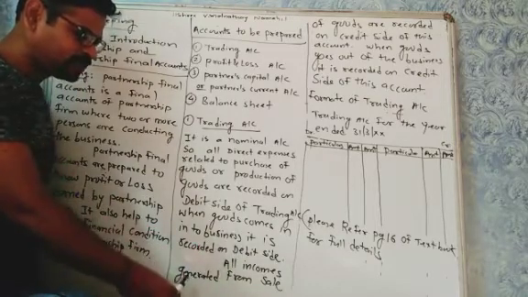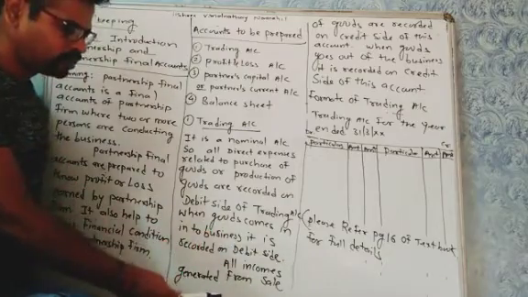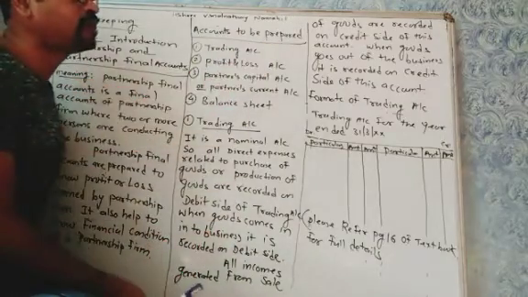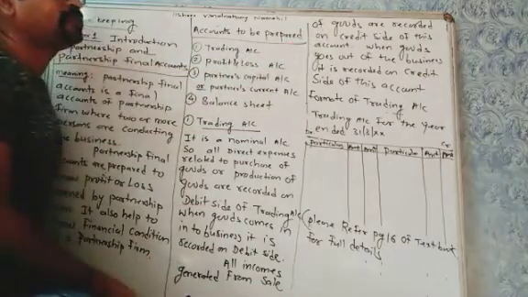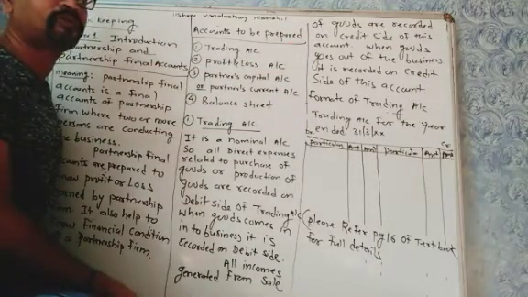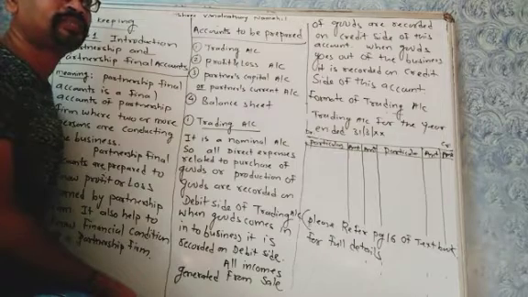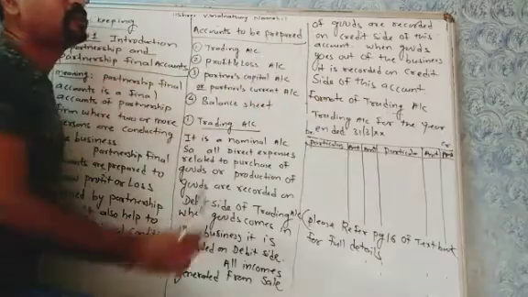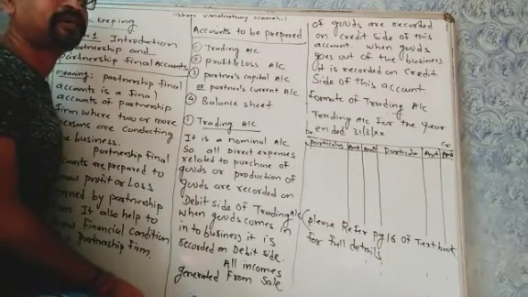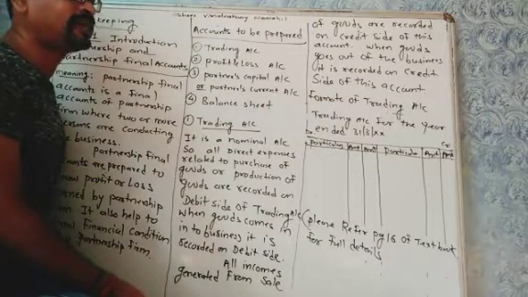All incomes generated from sale of goods are recorded on the credit side of this account. Whatever income is earned from sale of goods, when goods are sold, income is generated for the business. This income is recorded on the credit side of the trading account. That is, sales is recorded on the credit side of the trading account.